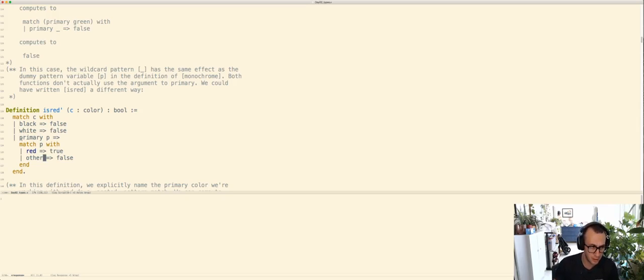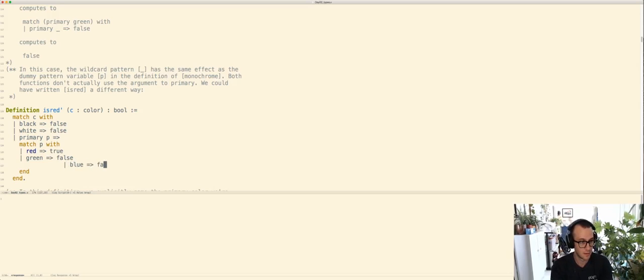Just to be completely clear, I think I've said this, but to be sure, these things to the left of this thick arrow, the equals greater than, these are called patterns, and they're the things that you match against values. Right? We could have written it out. That's fine. There's something to be said for this. Right? This would also be an equivalent definition of isRed prime.